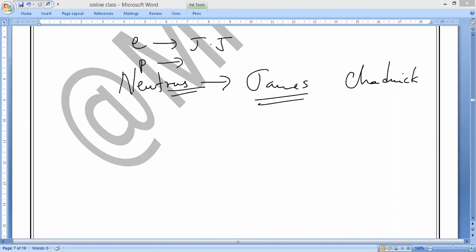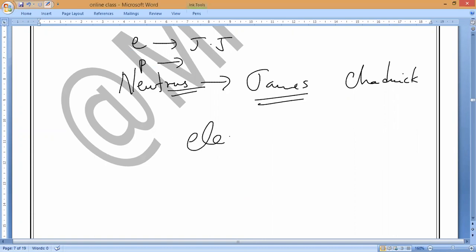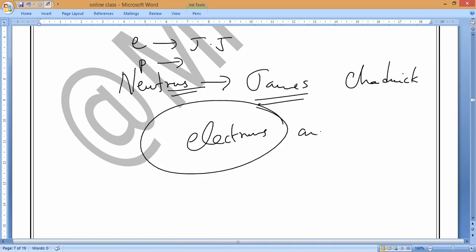It is made up of what, guys? It is made up of smaller particles known as what, guys? It is made up of smaller particles, electrons and protons.